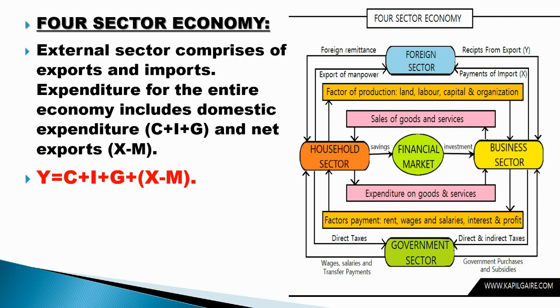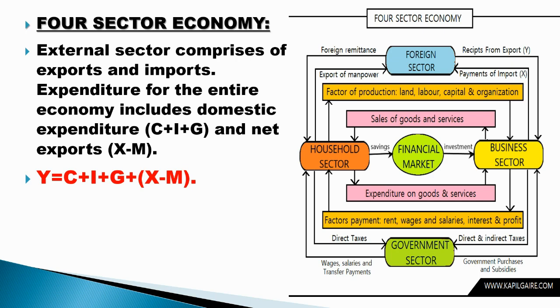It is illustrated in the flow chart. In the four sector economy, the expenditure for the entire economy includes domestic expenditure. What is domestic expenditure? Expenditure incurred within the country. You call it C plus I plus G. And how do we calculate net export?